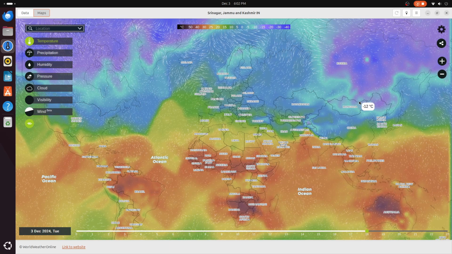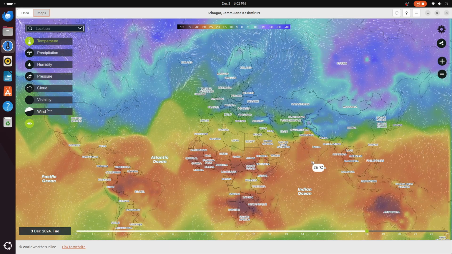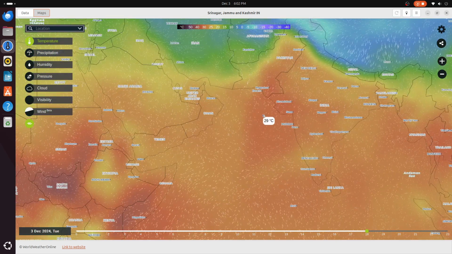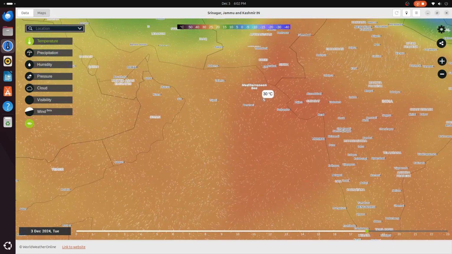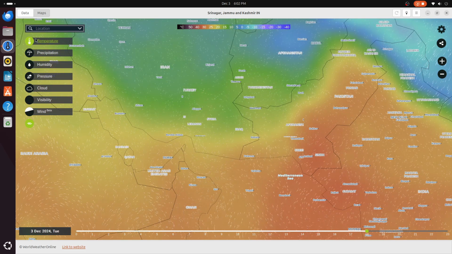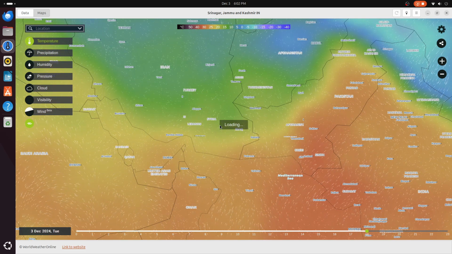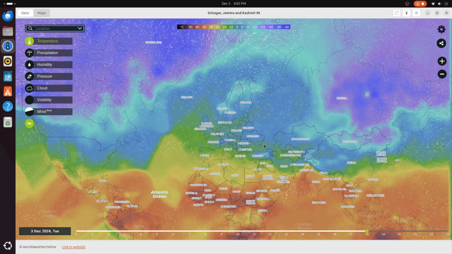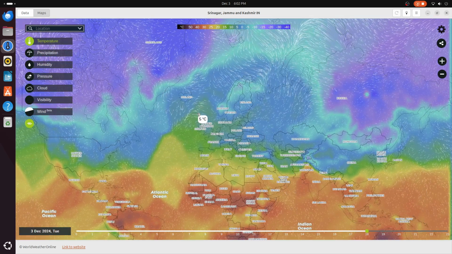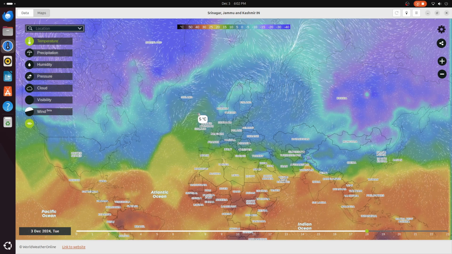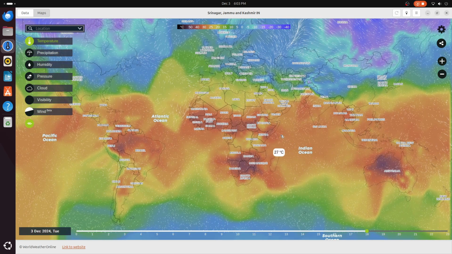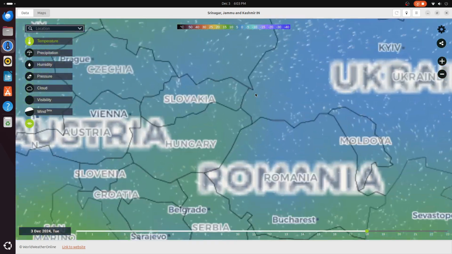First up, the global heat map. This gives you an overview of the world's temperature patterns right now, right here on your screen itself. If you see a glitch when you jump to this tab, just maximize the window. Real-time wind patterns are shown here. They are animated so it looks really cool. These animations give you a clear sense of how the winds are moving without bogging you down with complex numbers and charts. In addition, we also get humidity, visibility and other important metrics shown as maps here.